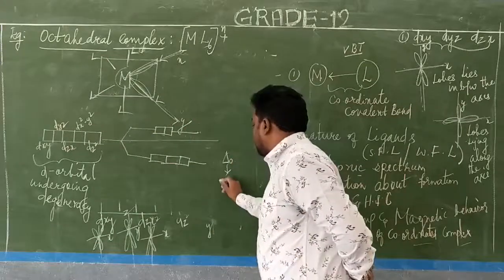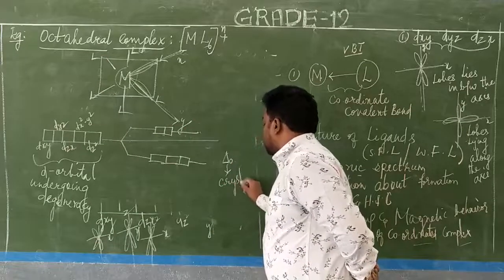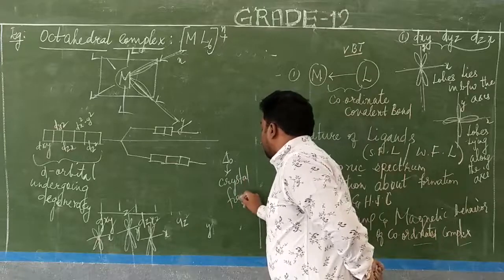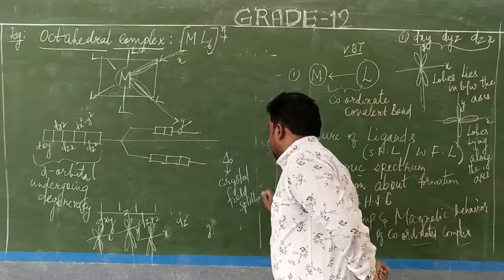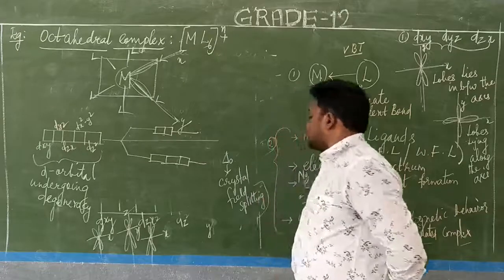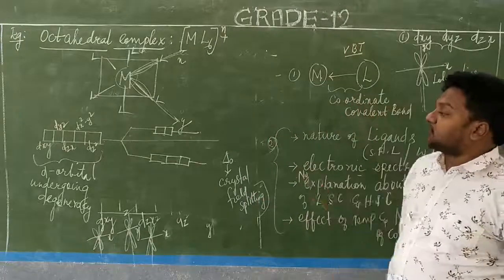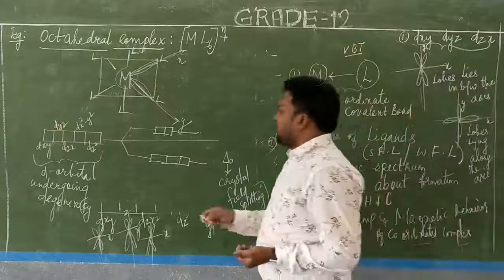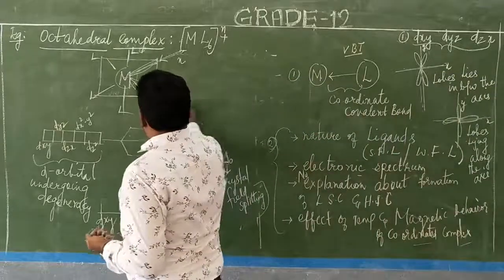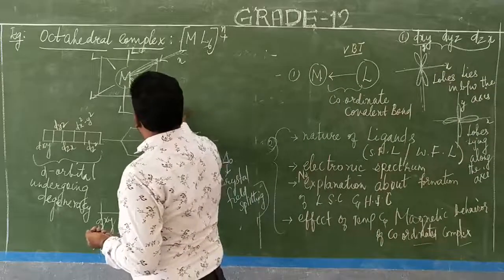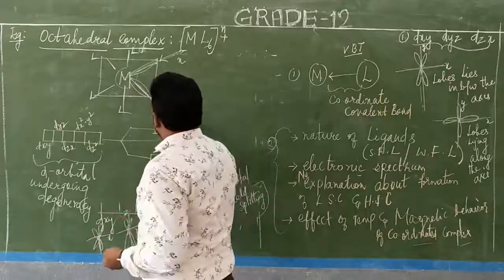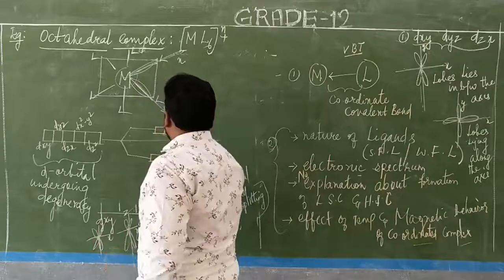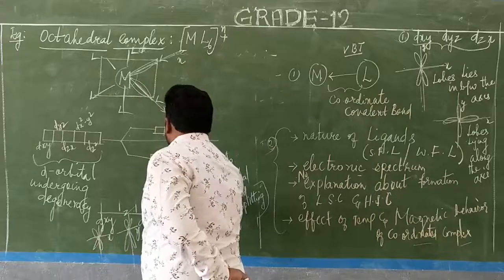So I am writing here, crystal field splitting. This one I am representing as Eg, and this one is T2g.